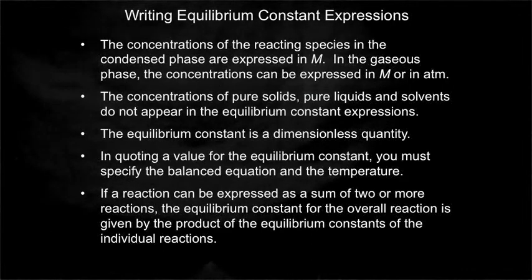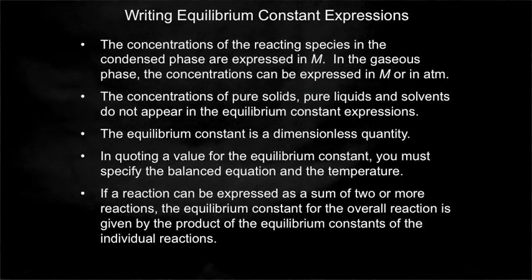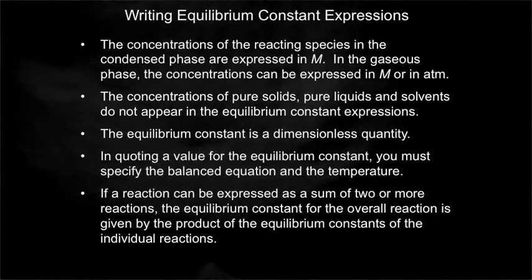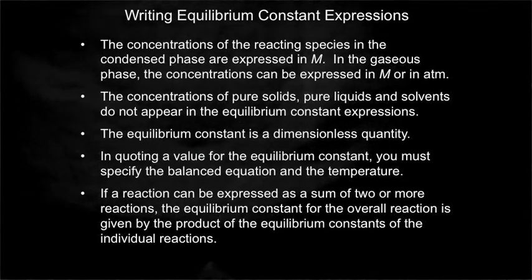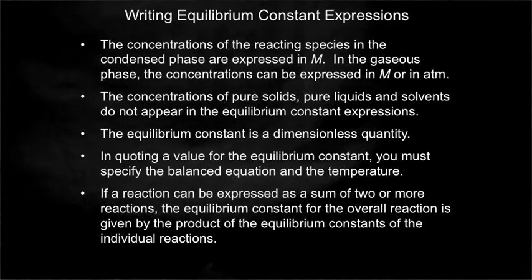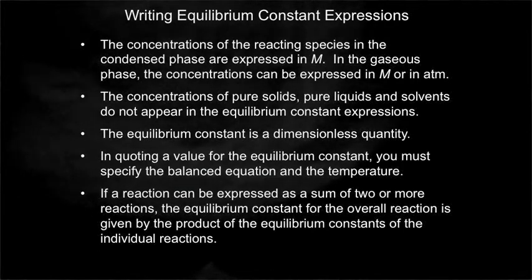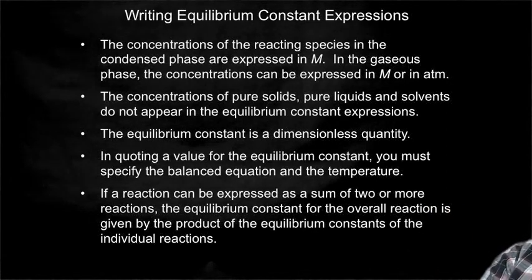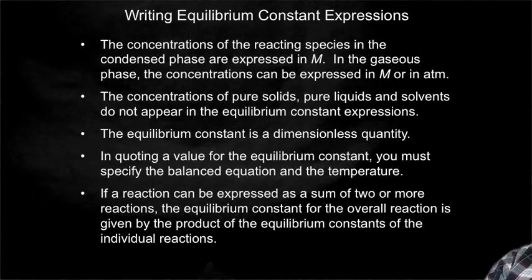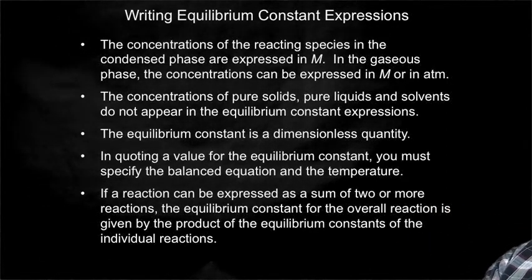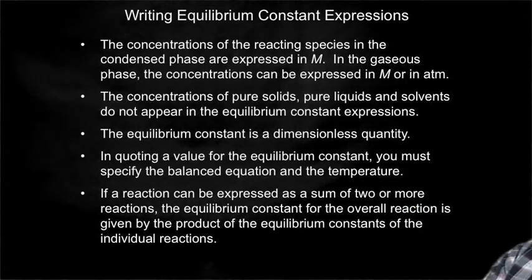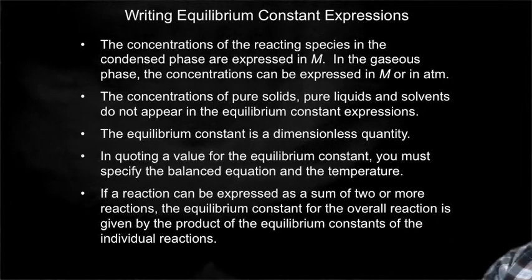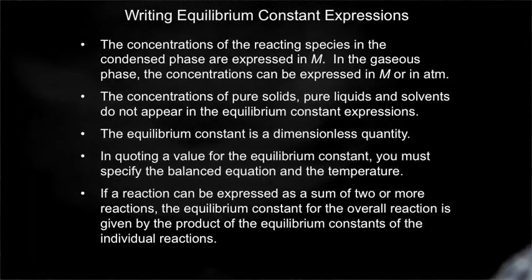And if the reaction can be expressed as the sum of 2 or more reactions, we've done this several times, then the equilibrium constant of the overall reaction is given by the product of the equilibrium constants of the individual reactions. So if we add two reactions together, we're going to multiply their equilibrium constants. If we subtract, we're going to divide. So it's the same process that we had before. So we're always taking these equilibrium constants and multiplying them together.